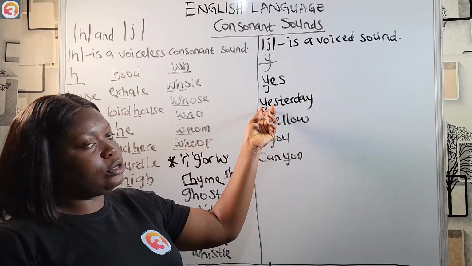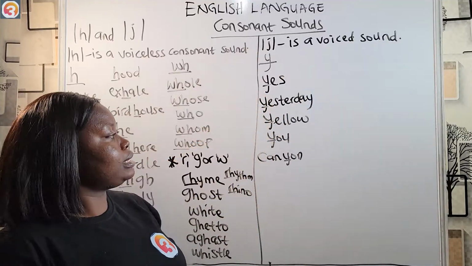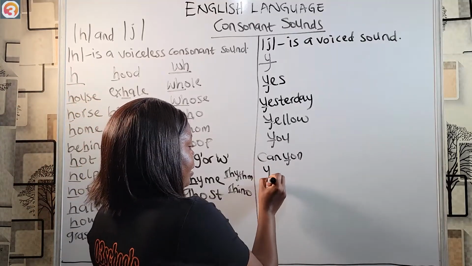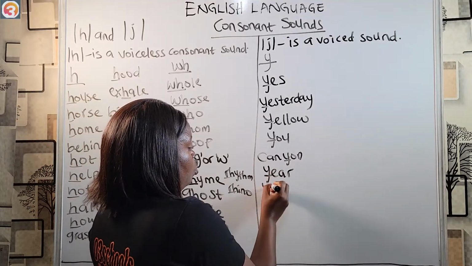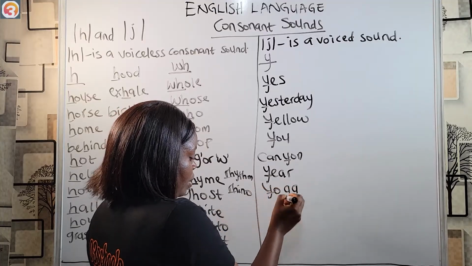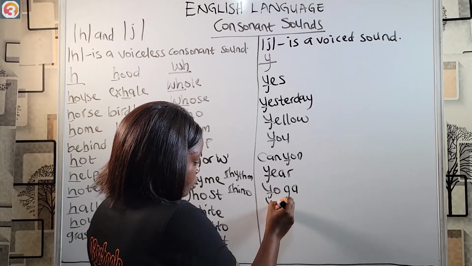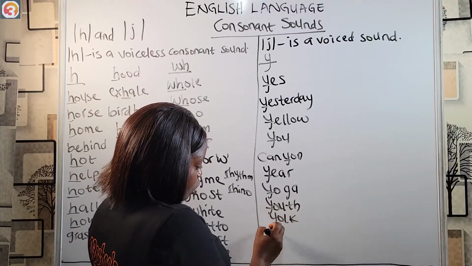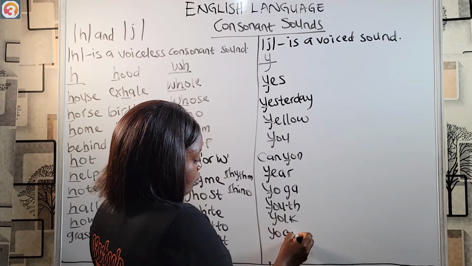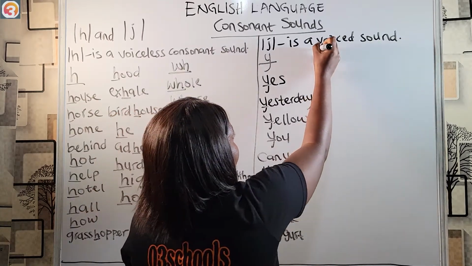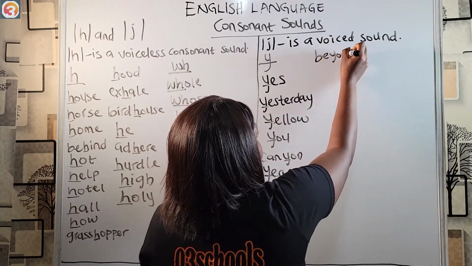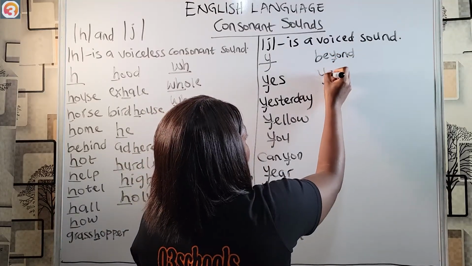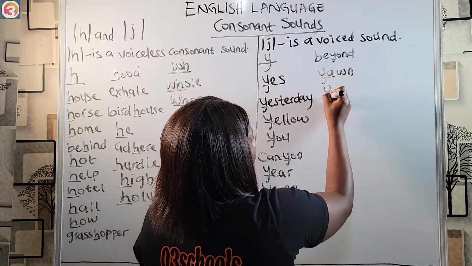But at the beginning, it's a consonant sound containing this consonant sound Y. We have other examples like yeah, yoga, words like youth, yoke, yogurt, beyond, words like yawn, yacht.